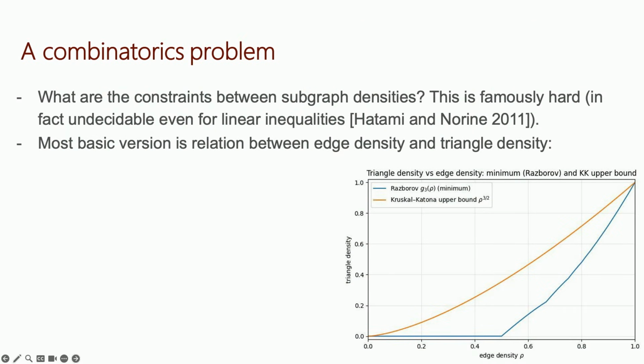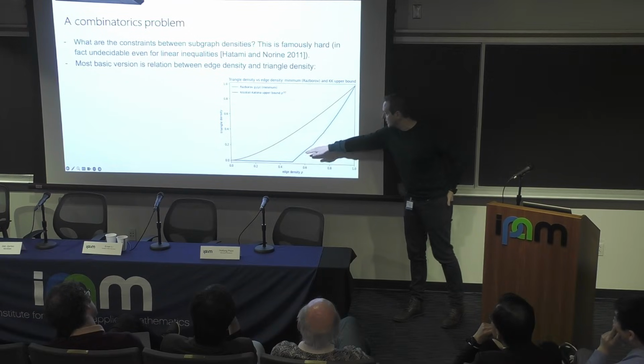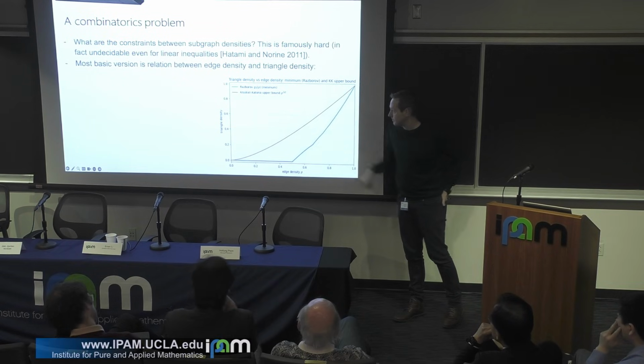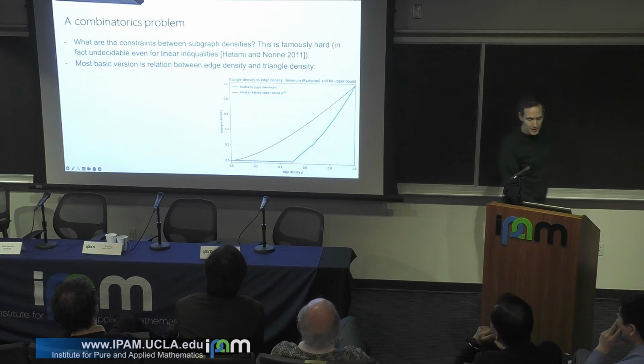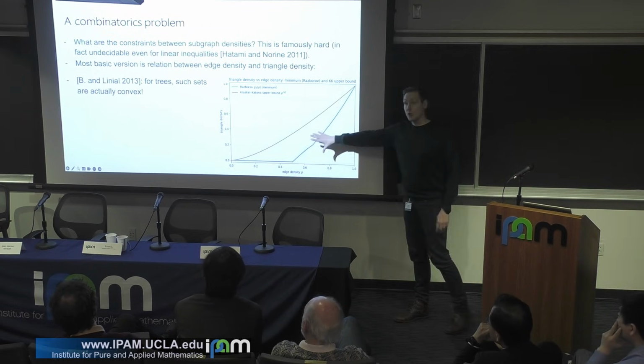In particular, if I have enough edges, then I will have triangles that appear. So this is Mantel's theorem, which tells us that once we cross that fraction, then we need to have triangles. And it's a very difficult mathematical result to show that this is a lower bound, so there is nothing below. You cannot have graphs which have this edge density and that triangle density. Very good. Now you will note that this shape is non-convex.